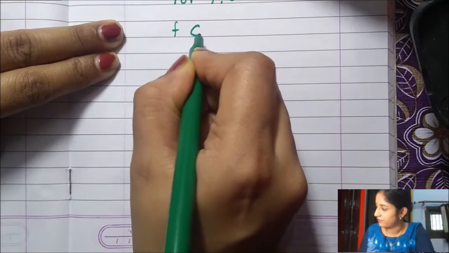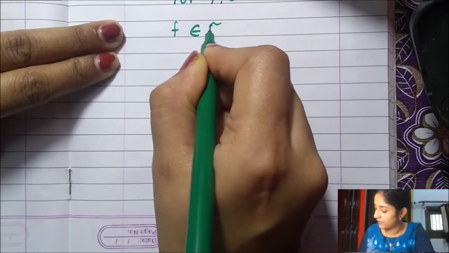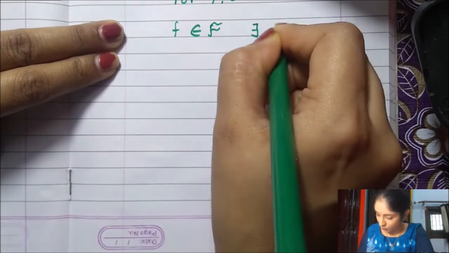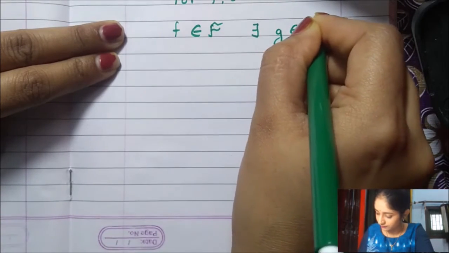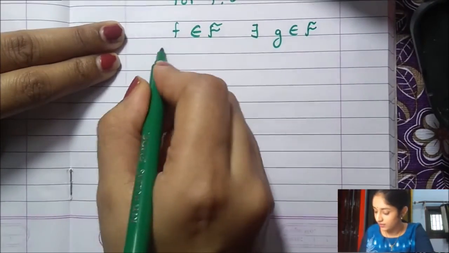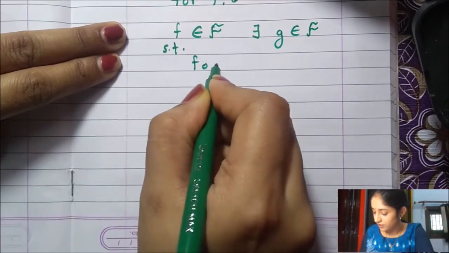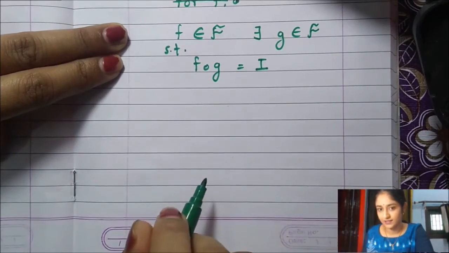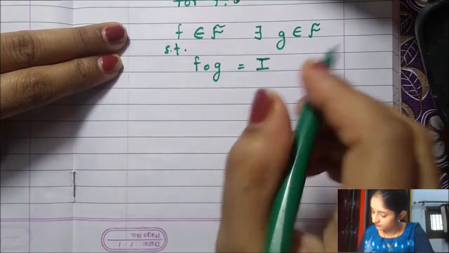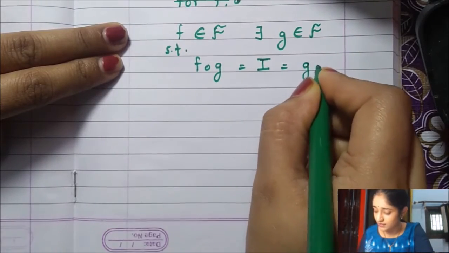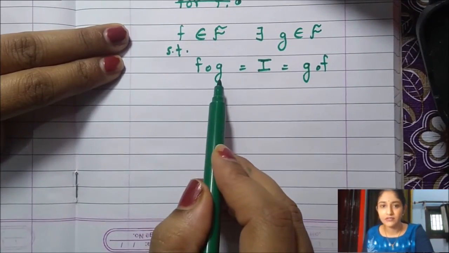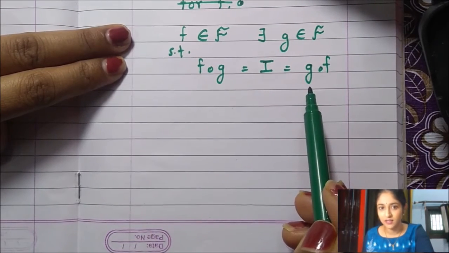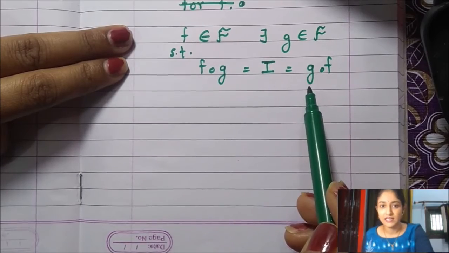So for f in our collection of bijective functions, there will always be a function g in it such that f circle g will be equal to I. This will be the same as g circle f. So whether we composite on the left of f or on the right, it doesn't matter. The composition will always be the identity.